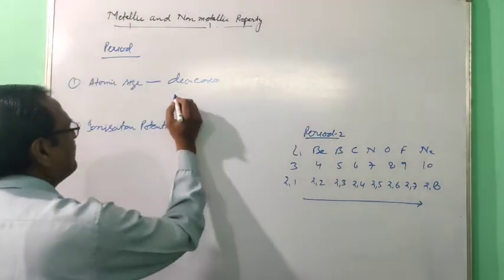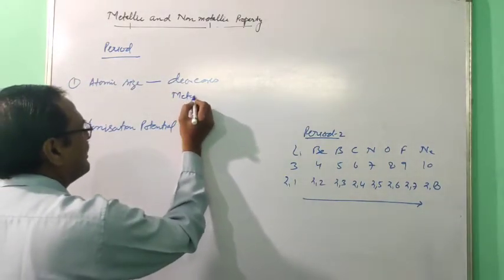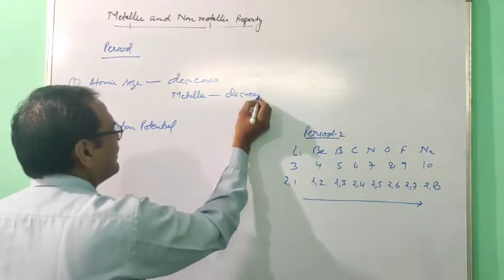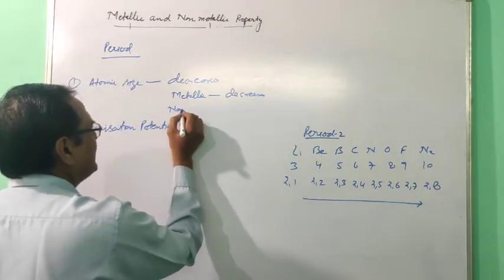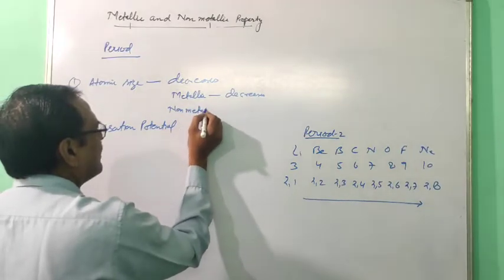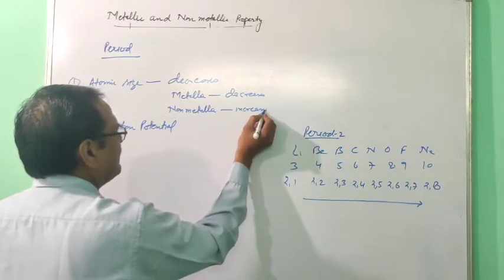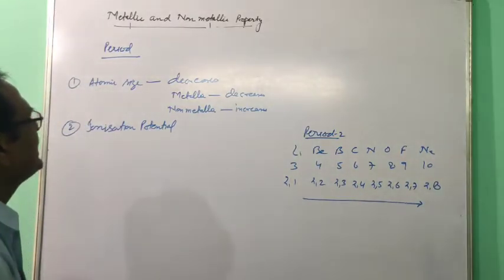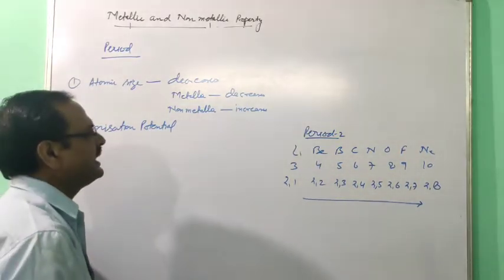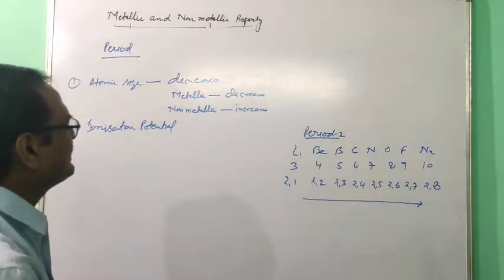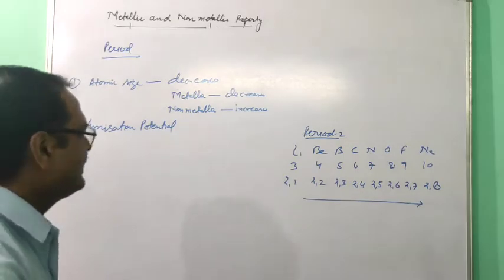It means metallic character decreases and non-metallic character increases.